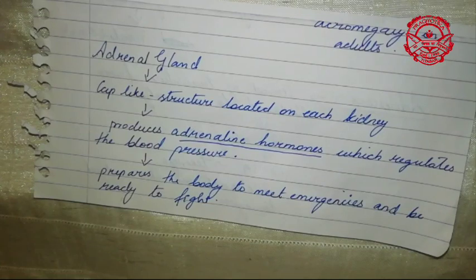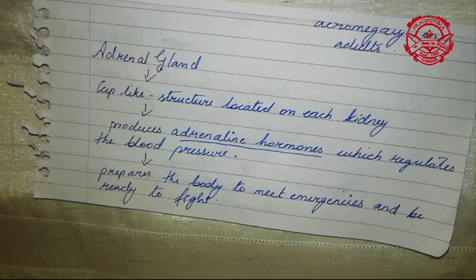Not only that, suppose your body is going to meet any emergency or any shock. This gland will prepare itself so that any emergency your body meets, they will be able to control it, and also be able to fight.